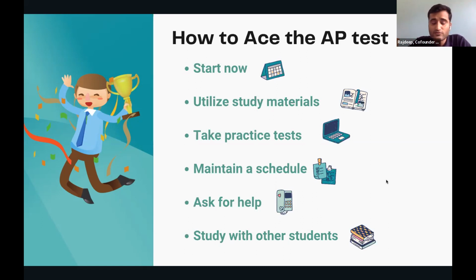Study with other students. I think that's also one of the important things, because in the US, there are a lot of schools which are following AP as a course, just like they're doing IB and IG and A-levels or CBSE, right? So they do peer learning. However, here, because AP is being taken more like a private subject, I would recommend students to seek advice from your friends, because someone could be better at a particular subject. So study with other students, because they might have some other study material which you could use and they could use yours, right? So these are a few very, very high level techniques and strategies that you could use to do well in most of the AP examinations.